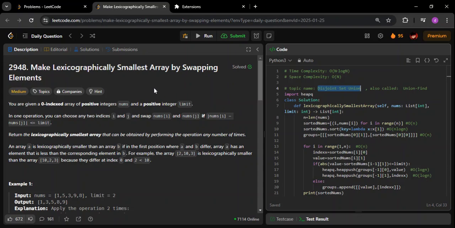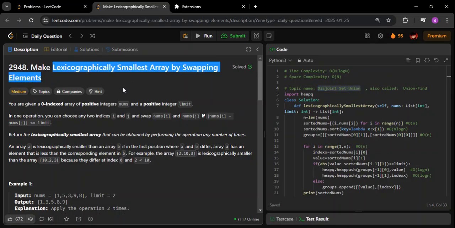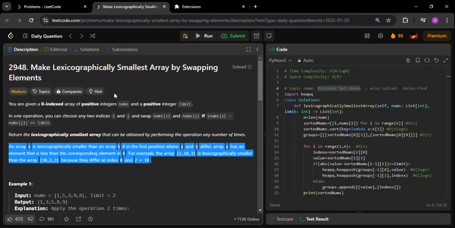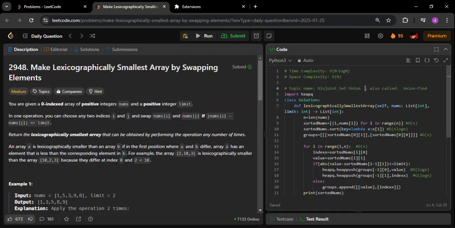Now coming to this question, 2948, Make Lexicographically Smallest Array by Swapping Elements. What is lexicographically? We'll come to this term, you don't have to worry much. This term is used multiple times in LeetCode, like lexicographical sorting. They've given a lot of examples for you to understand, so we'll come to why the first differing element is considered for a lexicographically sorted string. It's not a very hard topic to understand. The main focus should be on learning what these topics are. That is the main aim of making this video.